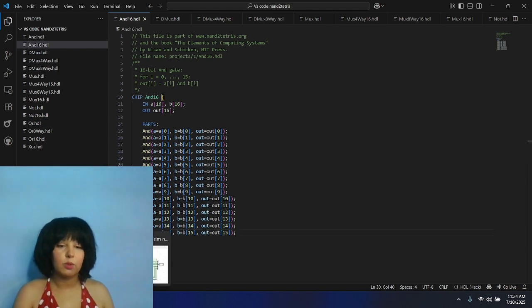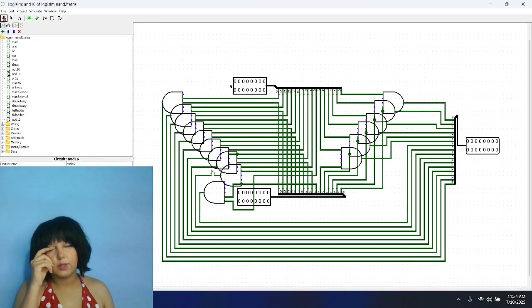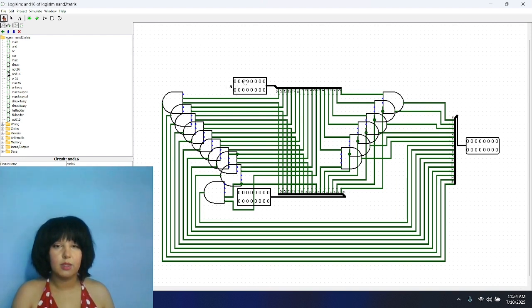Now let's try this out on our Logisim software. So as you remember, only when both bits are true, then the result will be true. So here we have the A input, 16 bits, and here we have B, 16 bits. If I put 1 in the first bit of A and 1 in the first bit of B, then here, as you can see, we will have 1. And if I do the same thing for the second bit, this is A1, and we put true on B1, and now out1 is true.